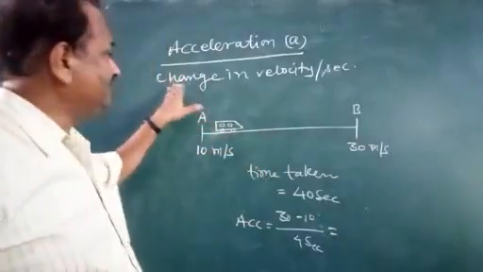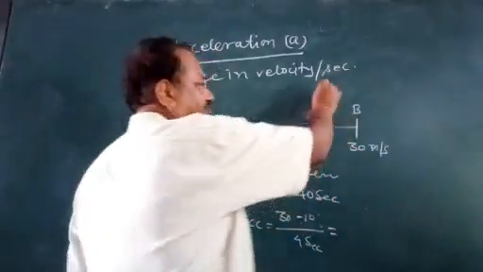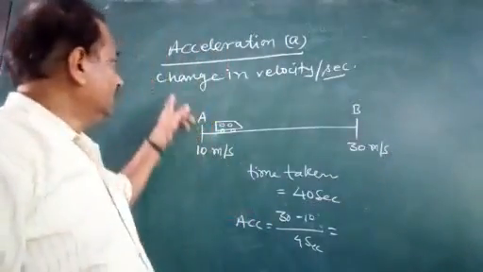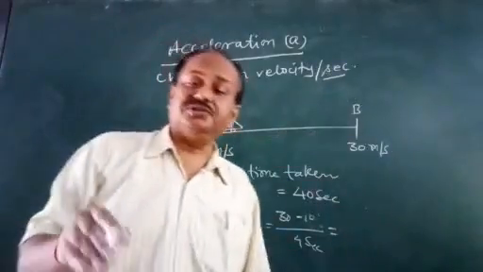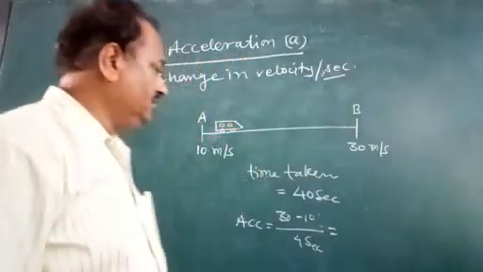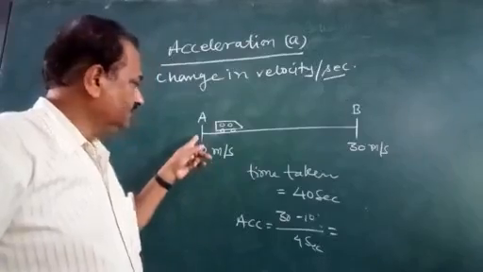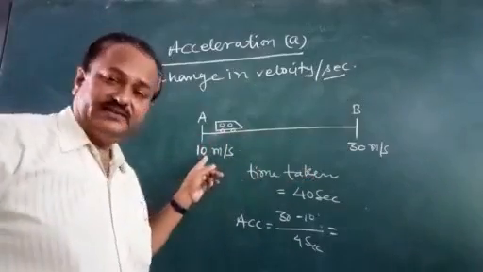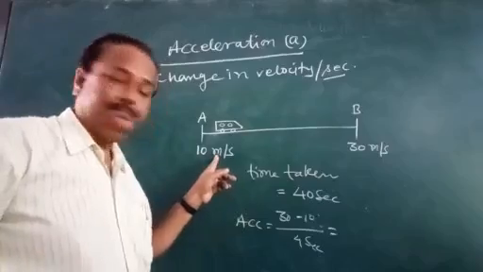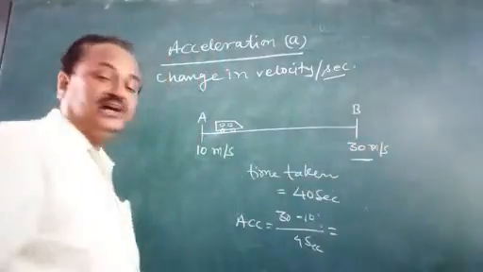Acceleration may be defined as change in velocity in a particular instant of time. Let the example be a car moving from A to B. At point A it has a speed of 10 meters per second, and up to point B it has reached 30.